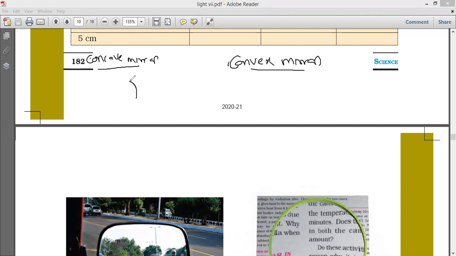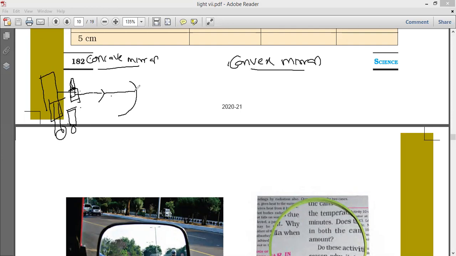Concave means cave-like. This is one. If the object is close to here, generally the image is also here only. Already we have observed like this. This is one candle, here the screen is there. In the screen you observe this image, but the image must be inverted. When the object is close to the mirror, the image will be bigger and inverted.